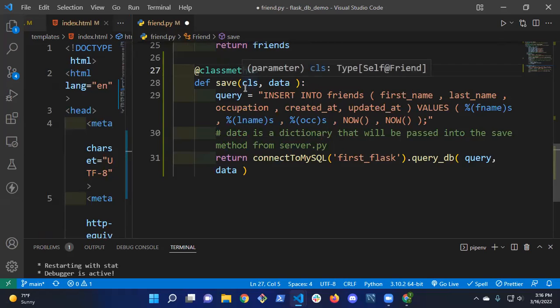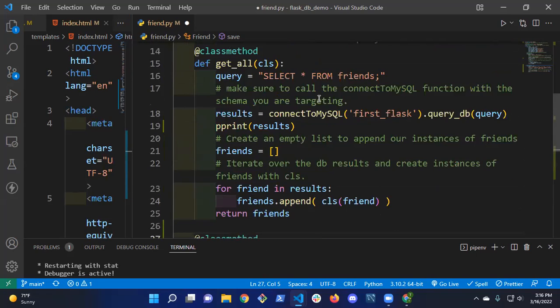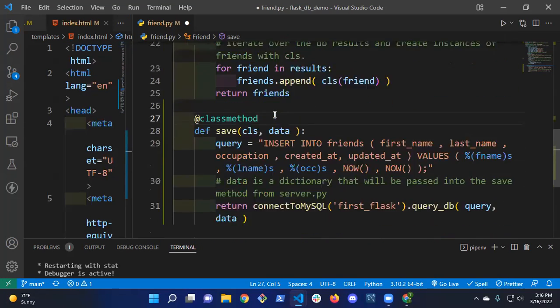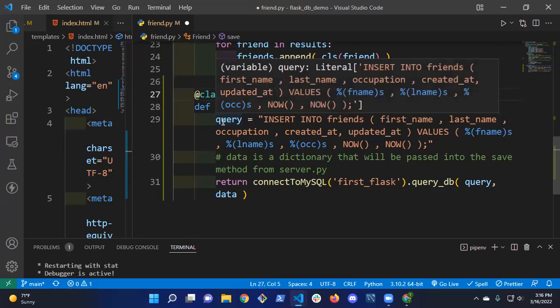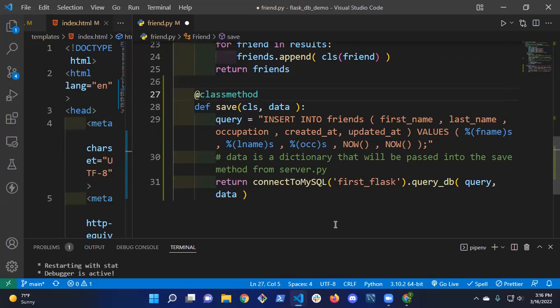So we've defined our class method as save, right? So the save method is just like the get all method. We're going to have a query that's going to be the SQL syntax we need to do whatever we want to do. So in our case, we want to insert or create a new friend. Right.